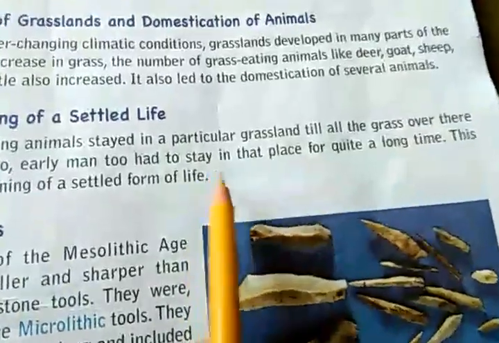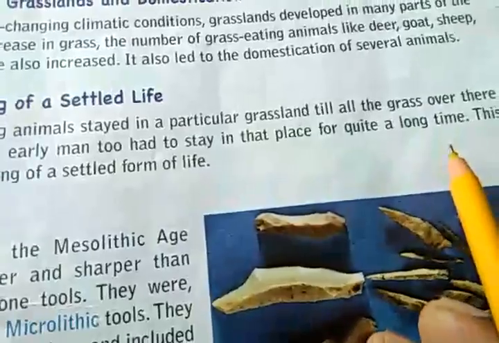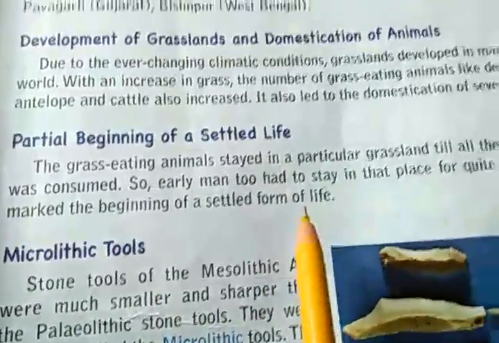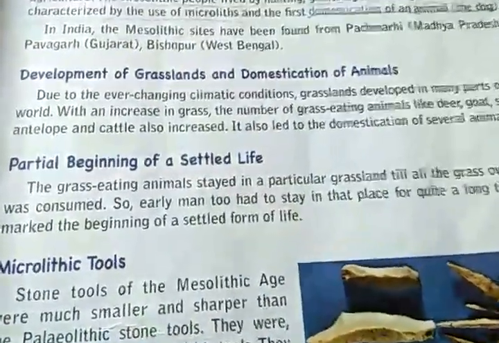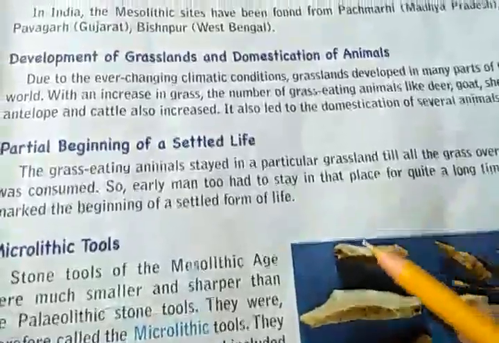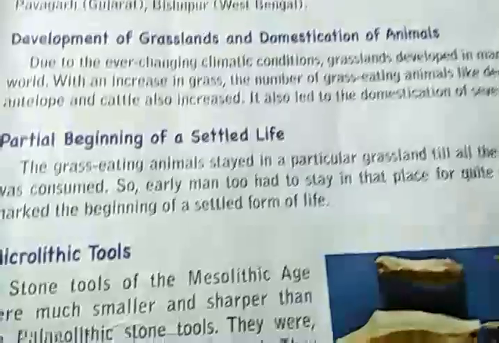Did you understand why the people stayed in that place for quite a long time? Yes. So this marked the beginning of a settled form of life. And in the Neolithic age, we will see that people started living a completely settled life.